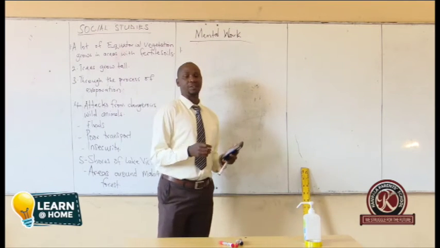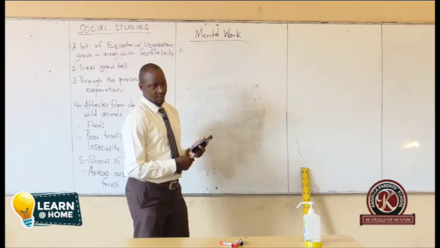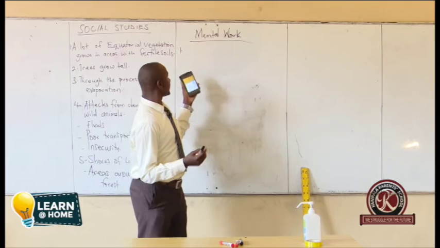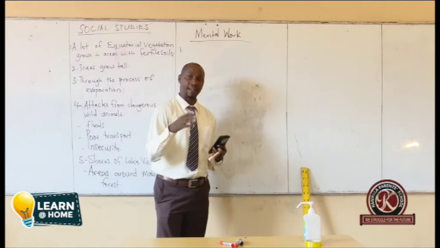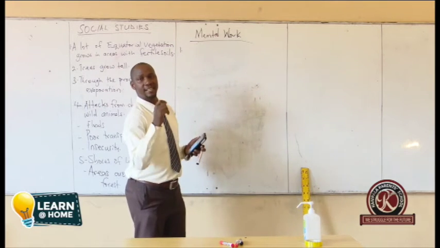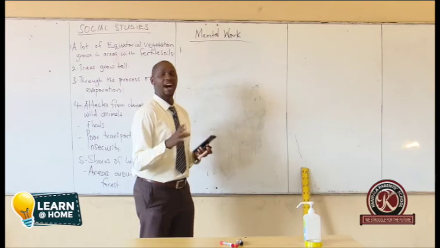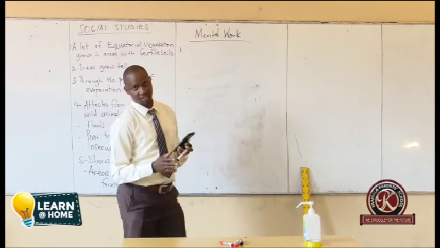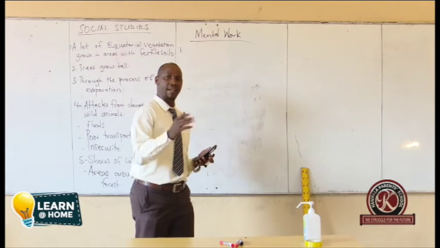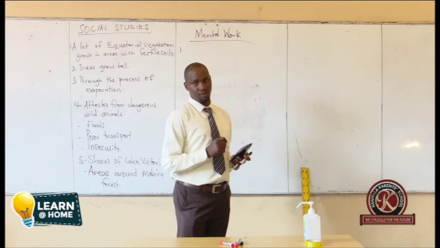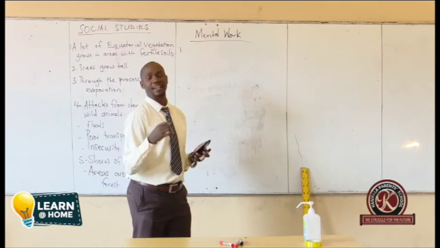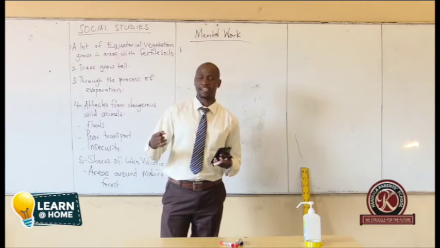Mention any two types of vegetation. We looked at this in the beginning. We have planted vegetation and natural vegetation. However, there are some people who say artificial vegetation as being the same as planted vegetation. That's wrong. Man cannot make vegetation. Man cannot make a tree. Man cannot make grass.